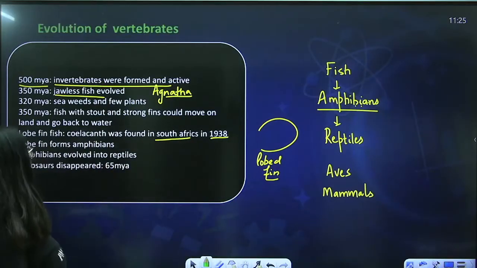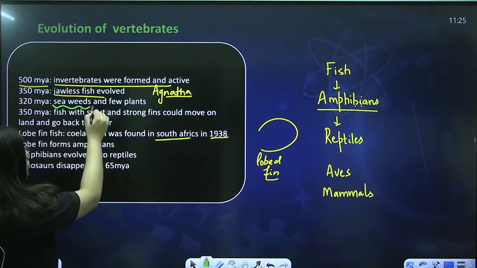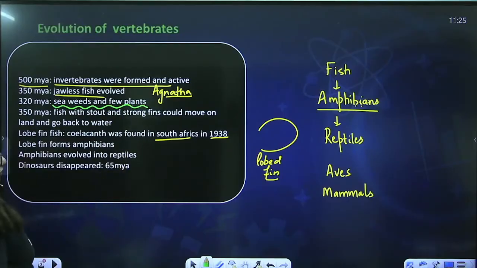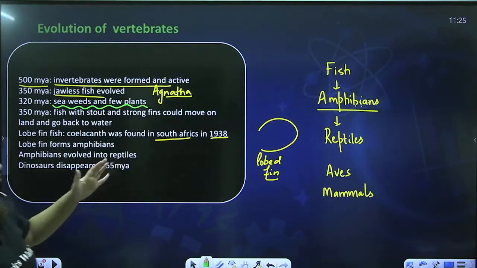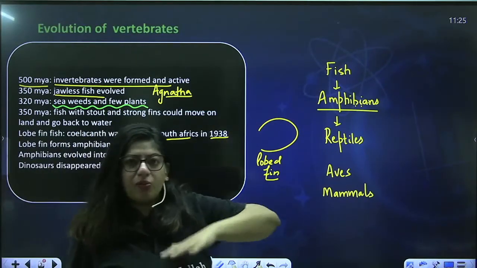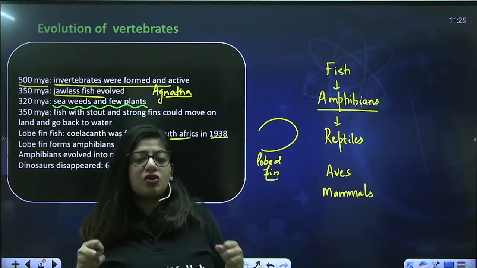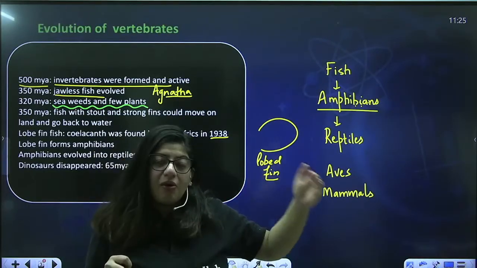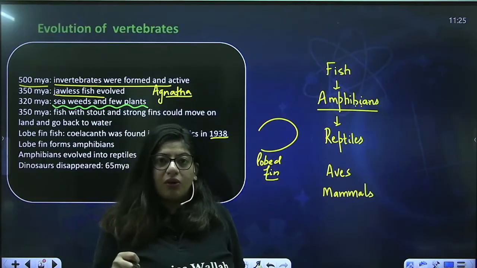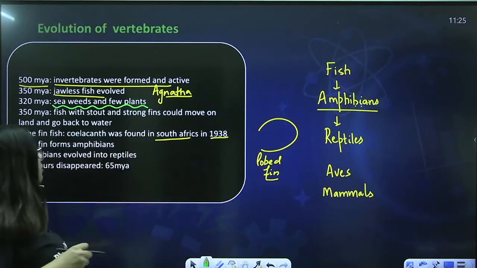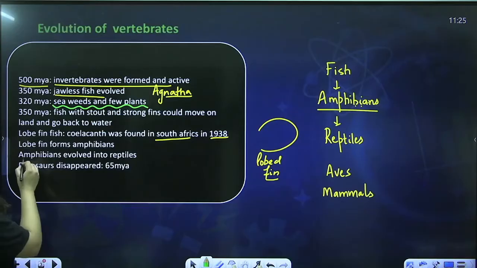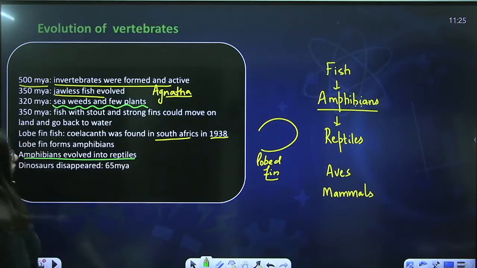Around 320 million years ago, side by side the evolution of plants was taking place. Seaweeds and a few plants were developed. Now what happened after the amphibians were formed? From lobe-finned fishes, the amphibians formed. Lobe-finned fishes were stout fishes. Stout fin fishes, that means they had very strong fins and they could come out of the water and also go back to the water, right? After amphibians arrived the reptiles. Amphibians evolved into reptiles.